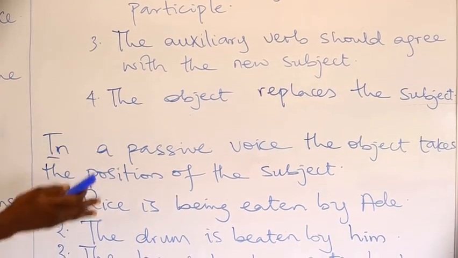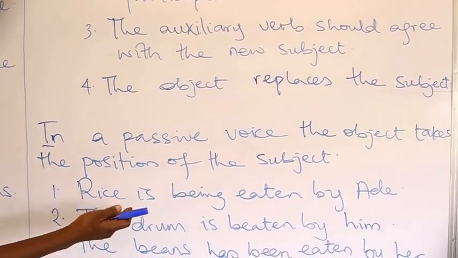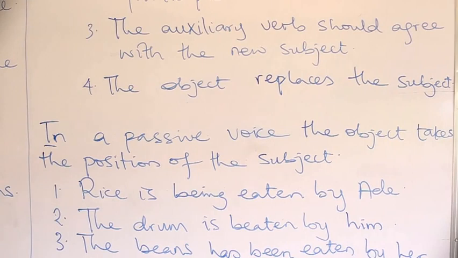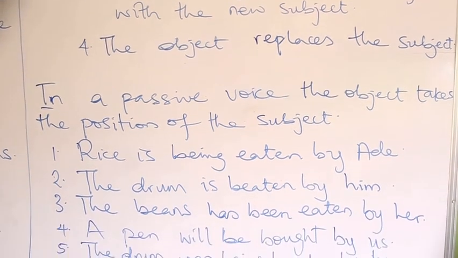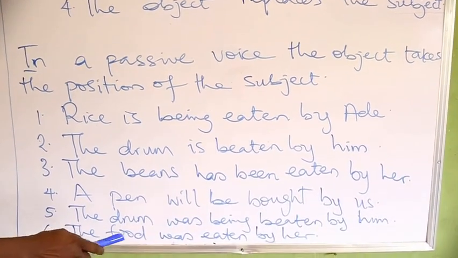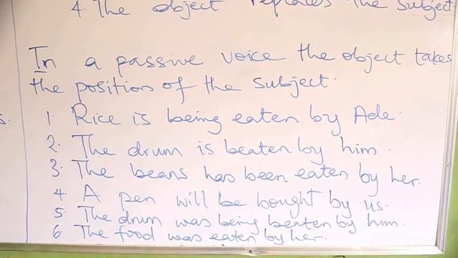So in the passive voice, we have these examples. Rice is being eaten by Ade. The drum is beaten by him. The beans has been eaten by her. The pen will be bought by us. The drum was being beaten by him. The food was eaten by her.